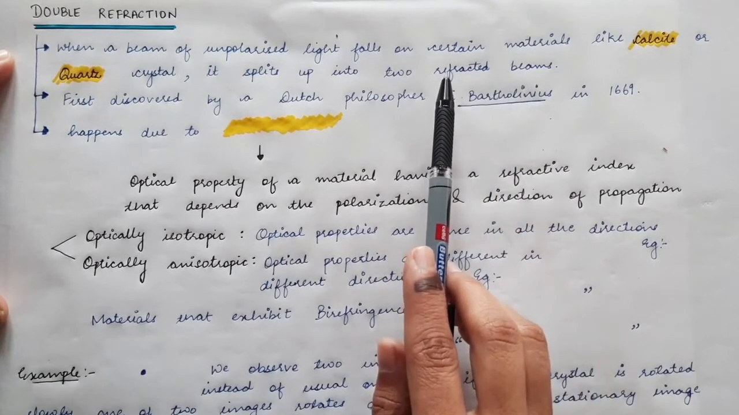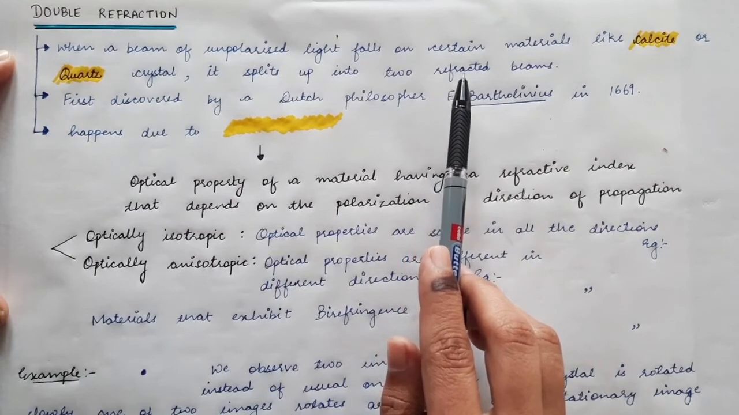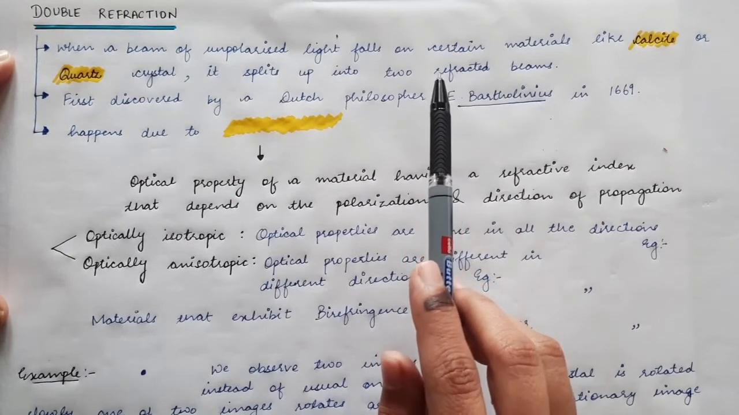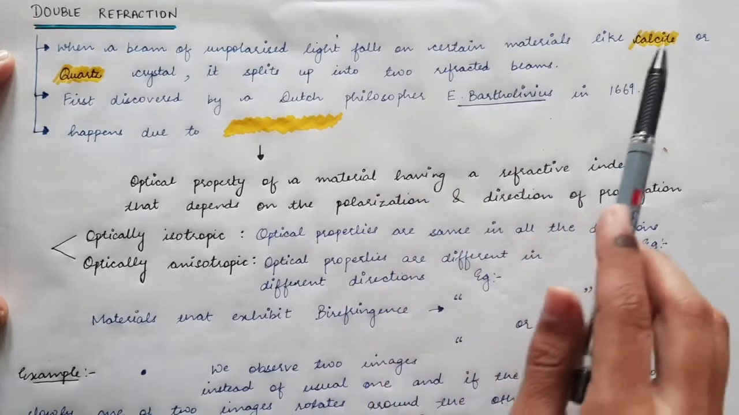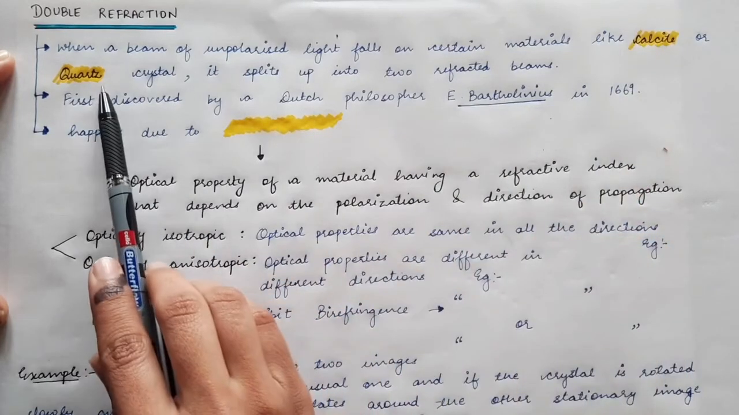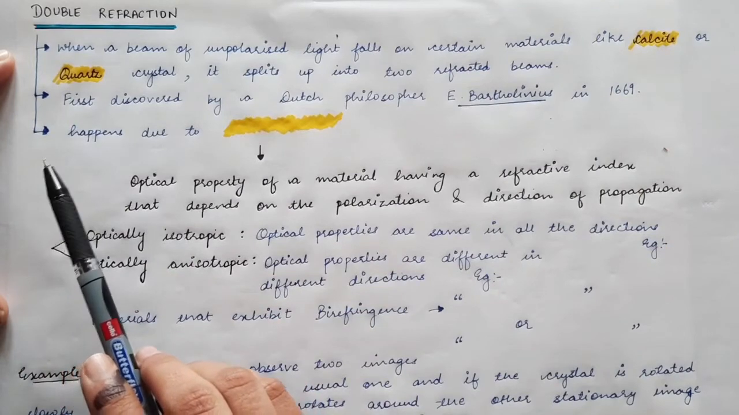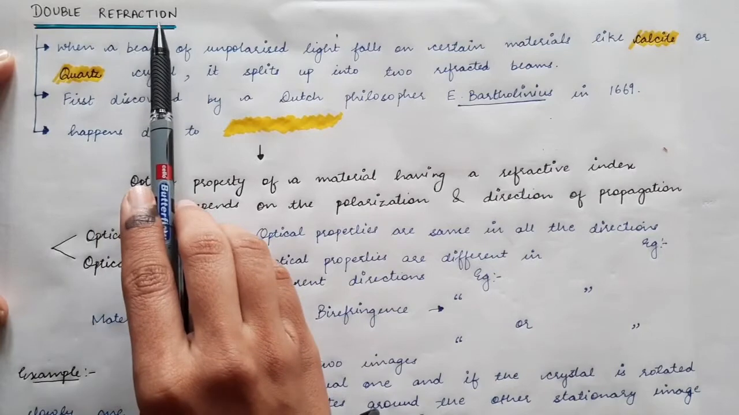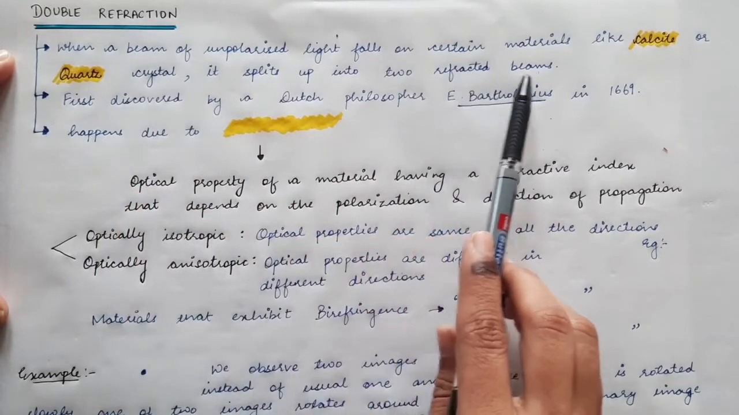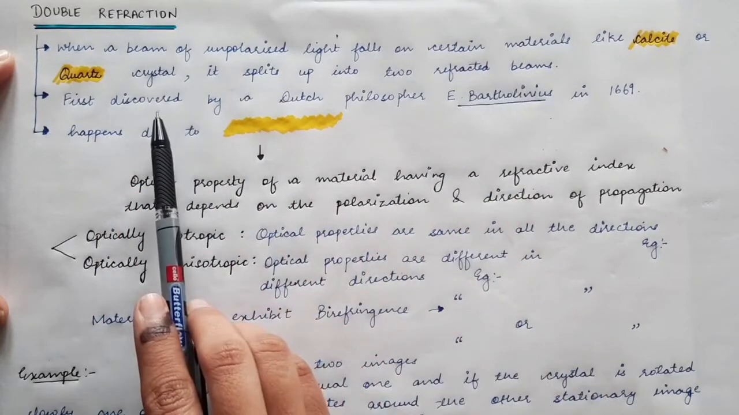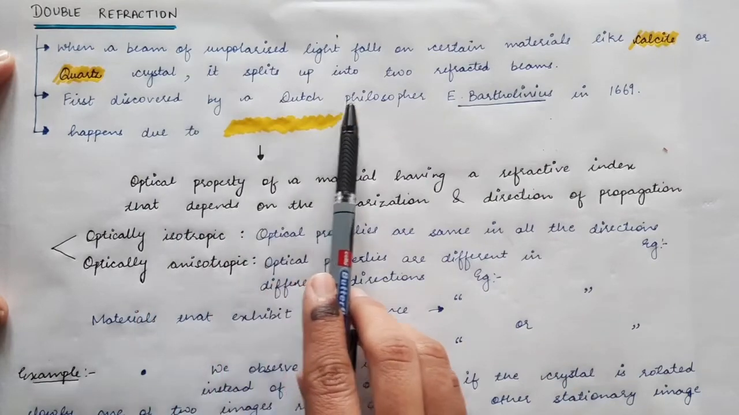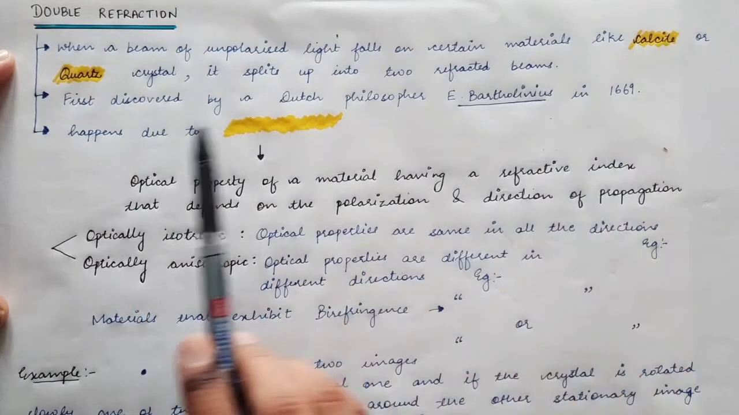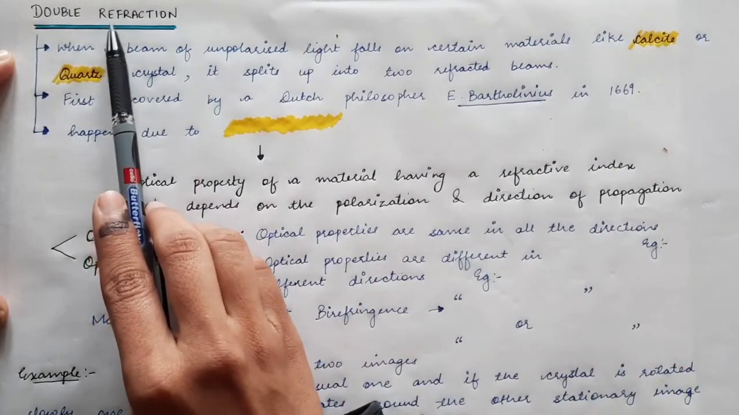In the case of normal materials like glass or water, the refraction that occurs is single refraction, whereas in materials like calcite and quartz, double refraction occurs. This double refraction, that is, the two refracted beams, was first discovered by the Dutch philosopher E. Bartholinius in 1669. And what is the cause of double refraction?